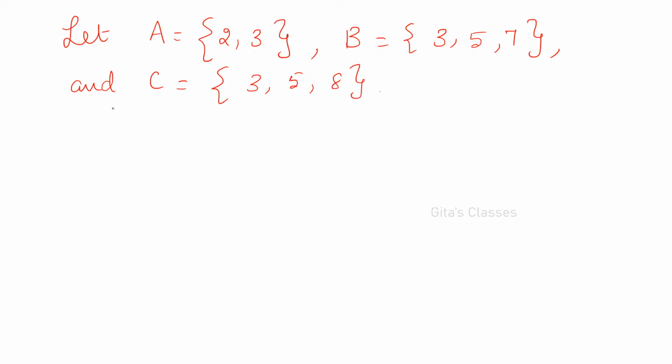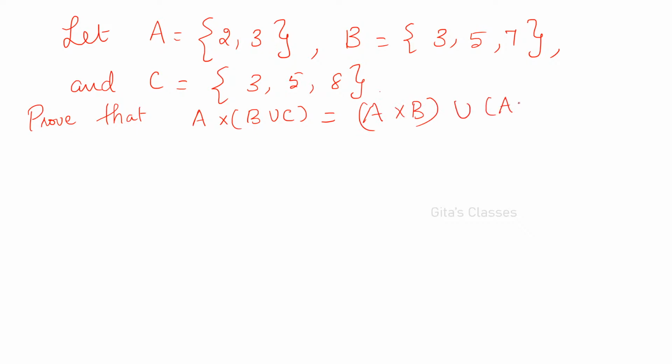Okay, so prove that A cross (B union C) is equal to (A cross B) union (A cross C). Here cross means it is the Cartesian product. Try to do this, all of you. All of you please do this.